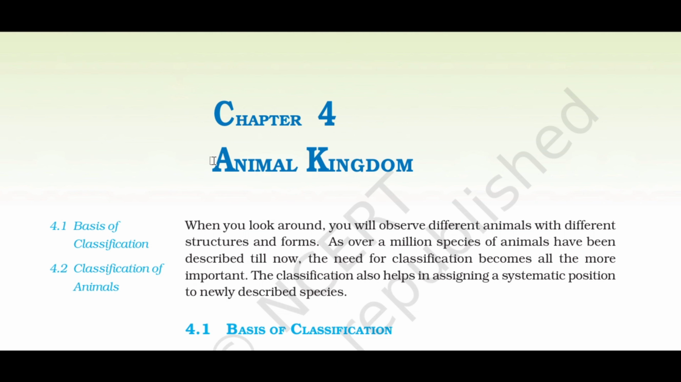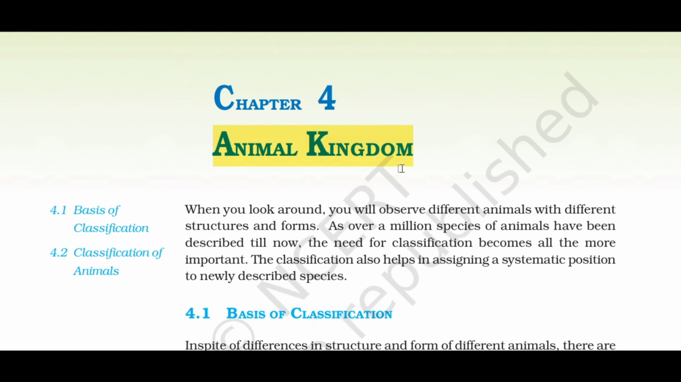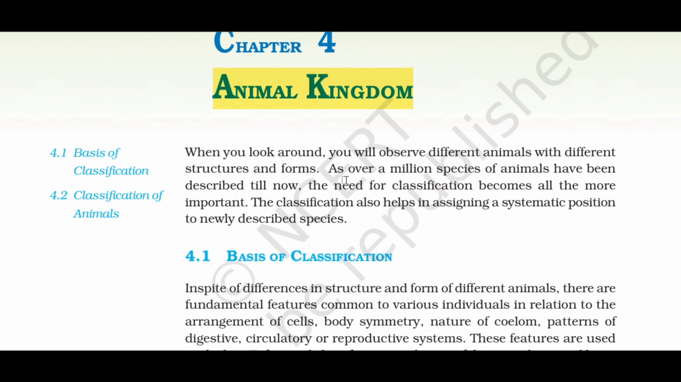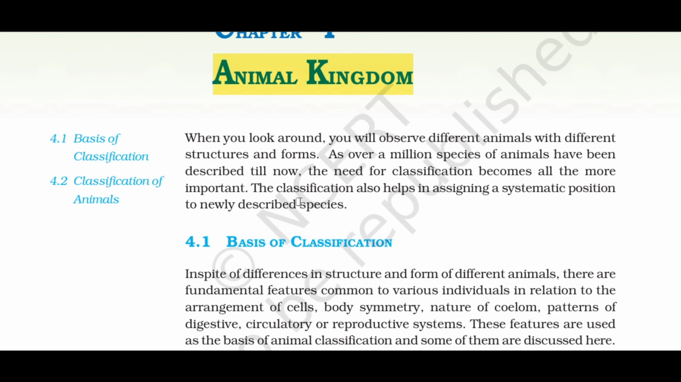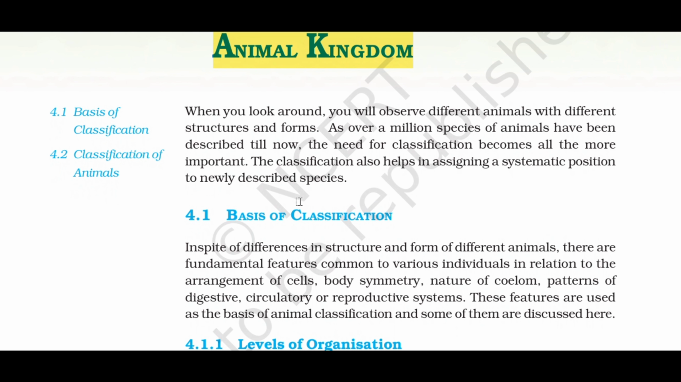Animal kingdom. When you look around, you will observe different animals with different structures and forms. As over 1 million species of animals have been described till now, the need for classification becomes all the more important. The classification also helps in assigning a systematic position to newly described species.